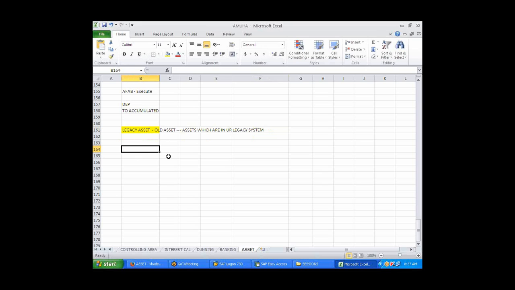Suppose the company is going for an implementation on 01/01/2014, right? This is the date of implementation.